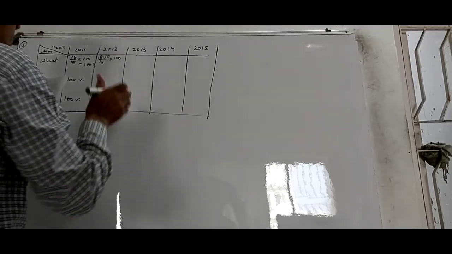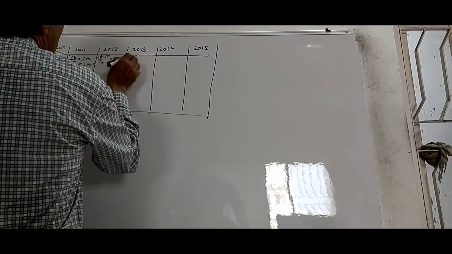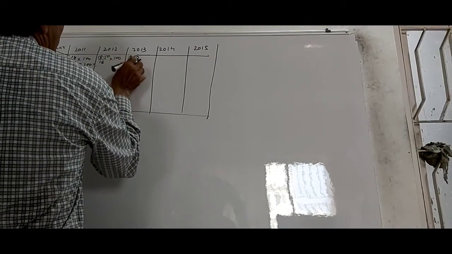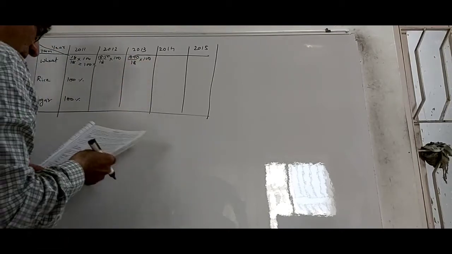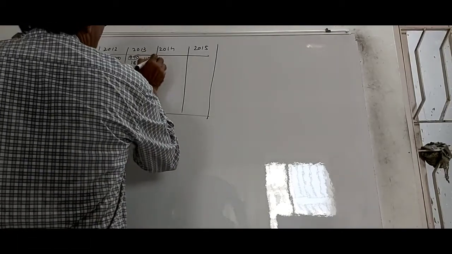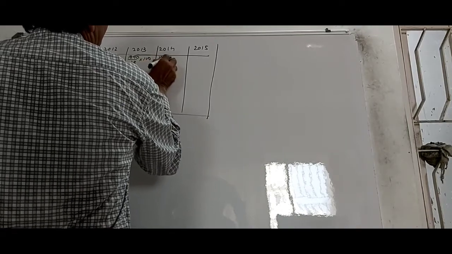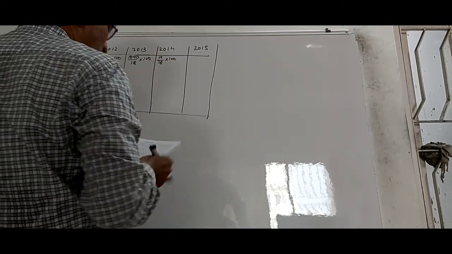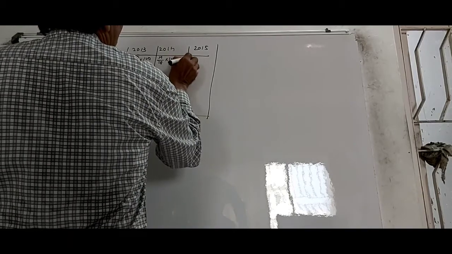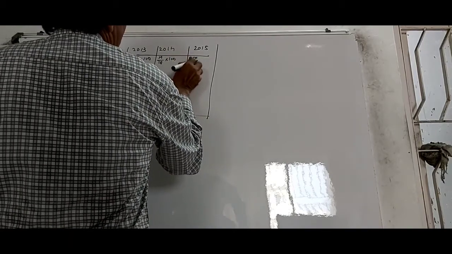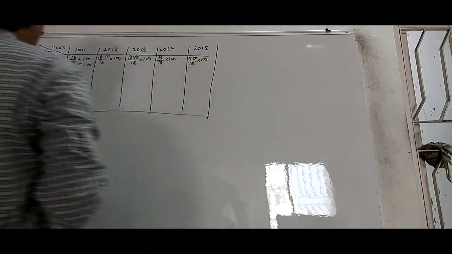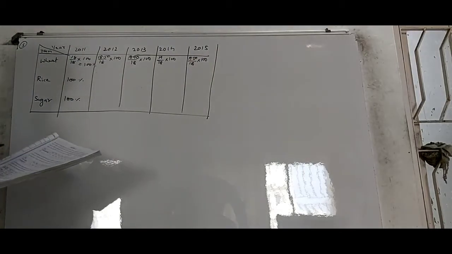Then 18.90 upon 18 into 100. Finally 19 upon 18 into 100. And then 19.50 upon 18 into 100. And for rice, 30 is the base.